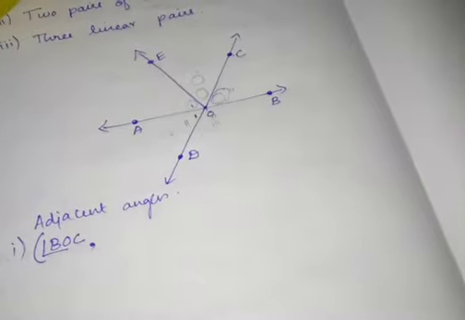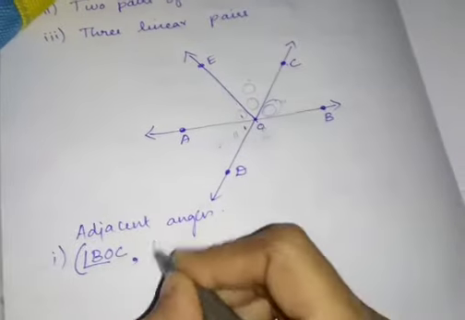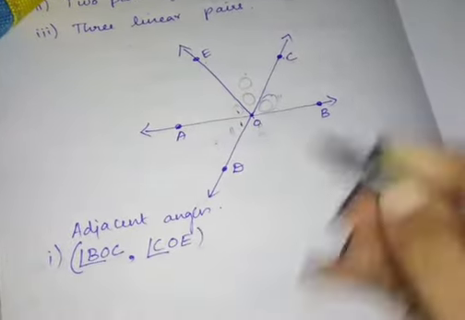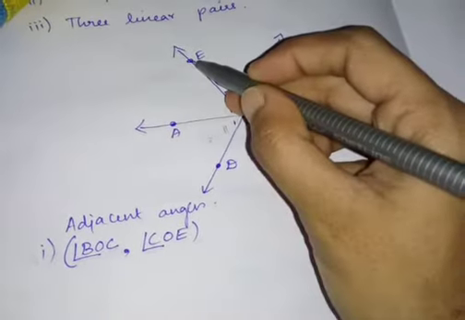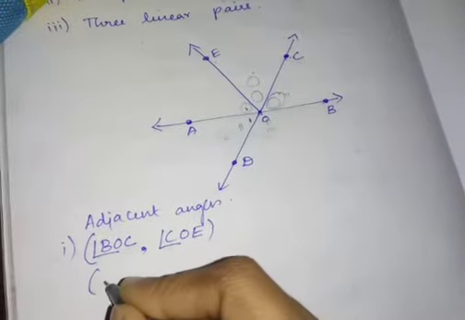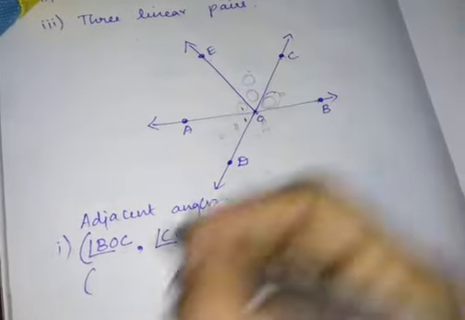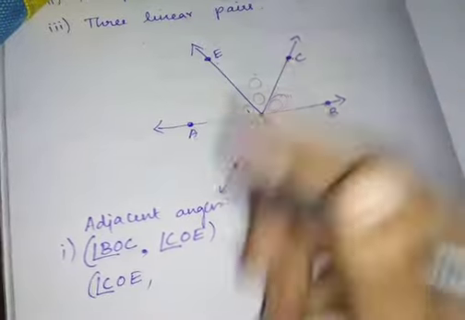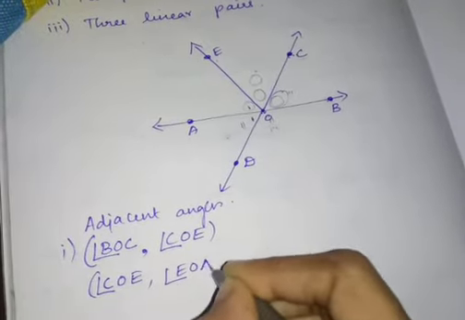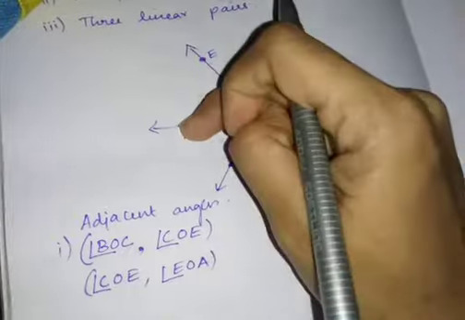Correct? BOC and COE. Next, COE, comma, EOA.